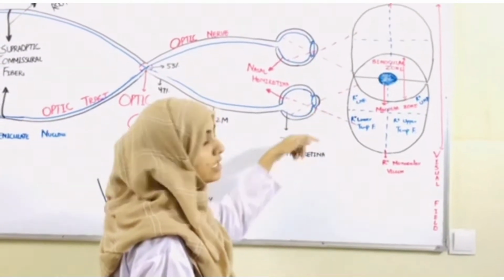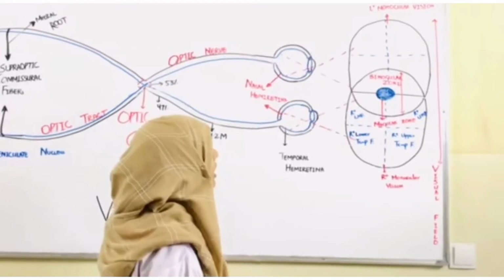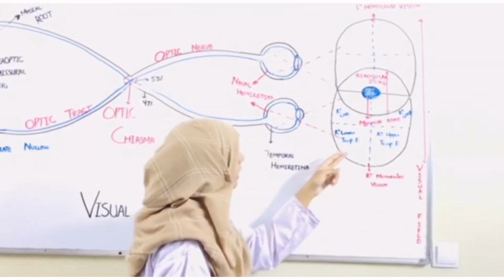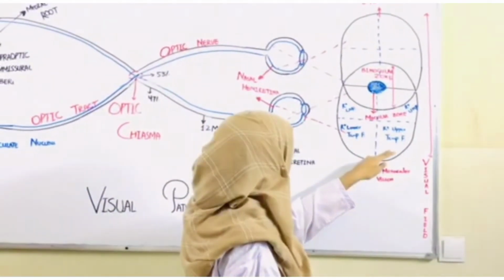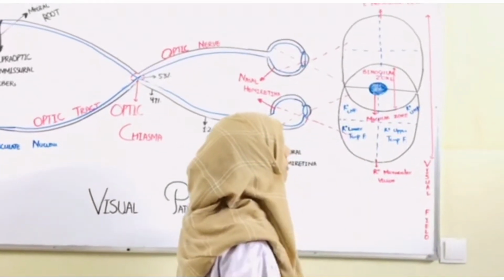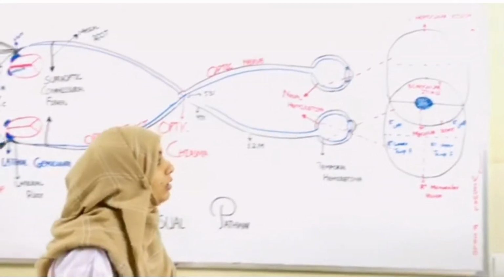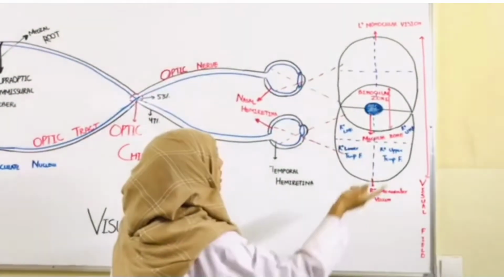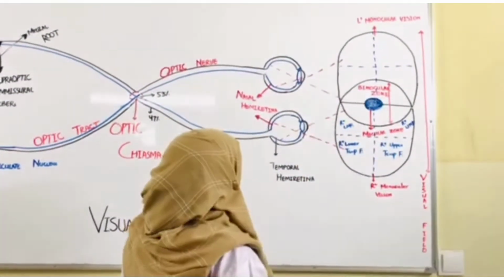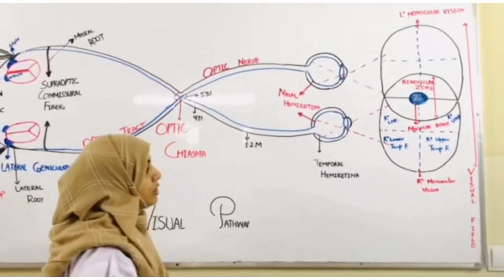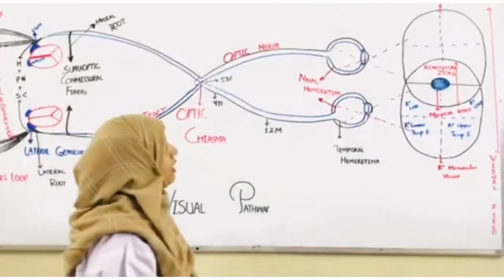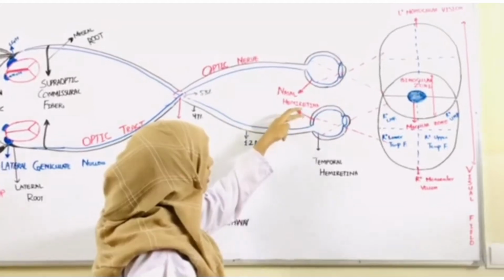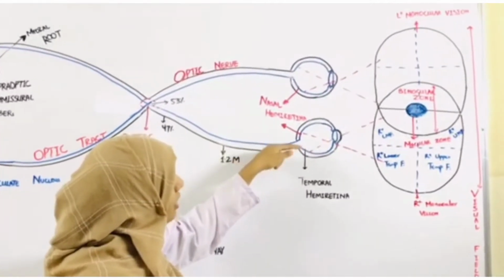Each of these fields is subdivided into two parts: the lower temporal field and the upper temporal field, and the upper nasal field and the lower nasal field. This is also present in the other eye. From this, an inverted image is produced on our retina, which is the wall of our eye at the back side.